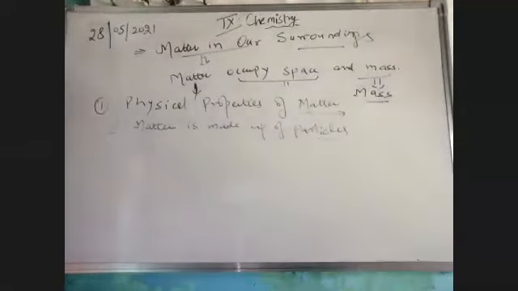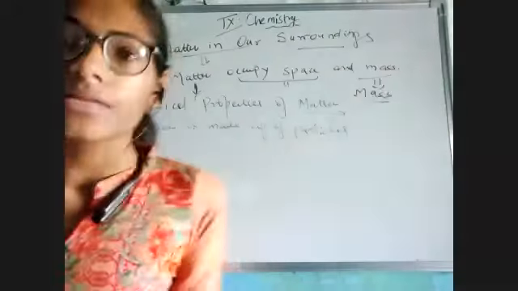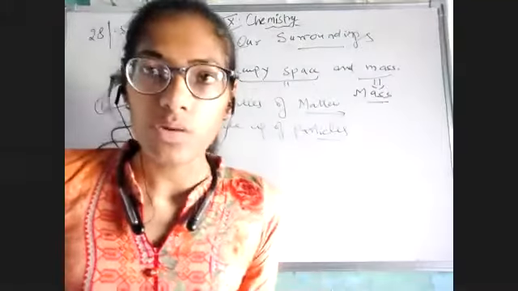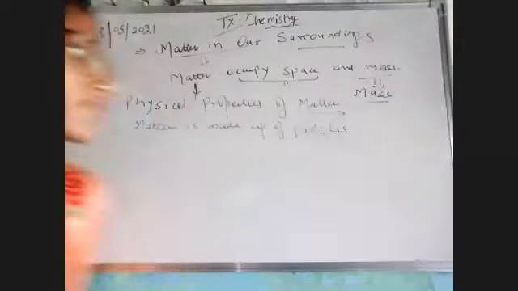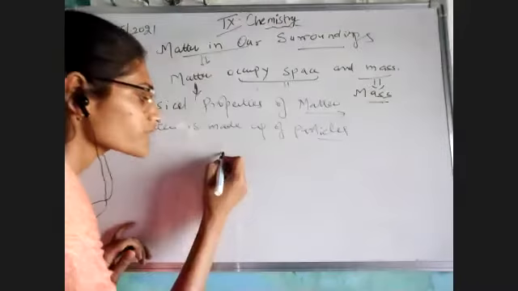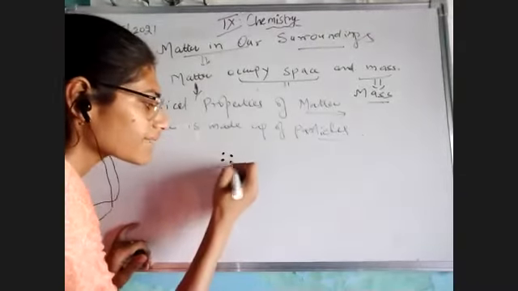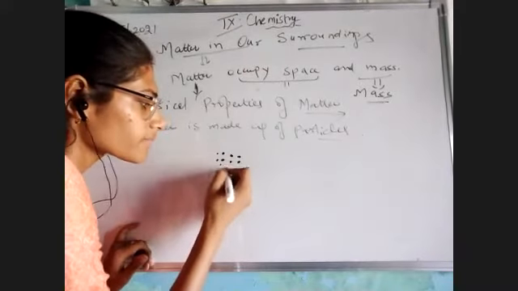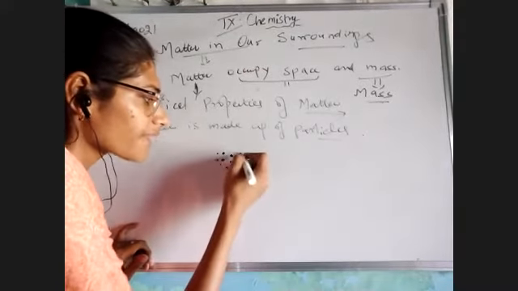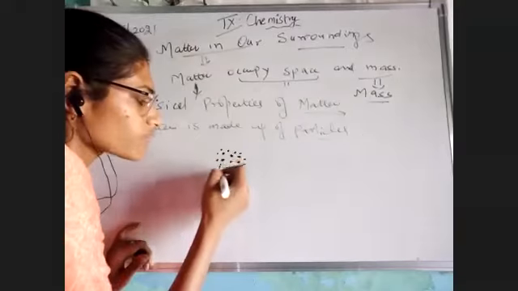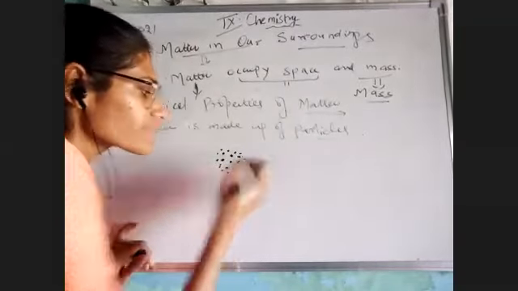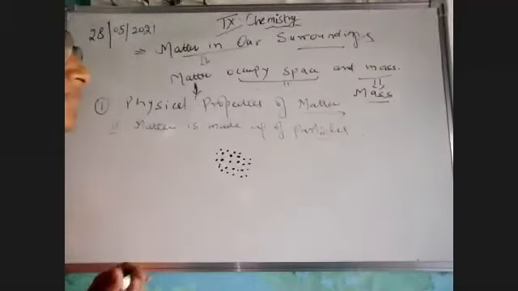See, what's actually happening if I'm talking about wood, if I'm talking about soil, everything? If I'm talking about soil, there are very small particles that make a heap of soil. That means they have been put together so that they make soil.